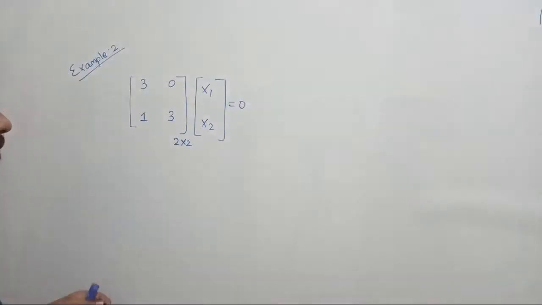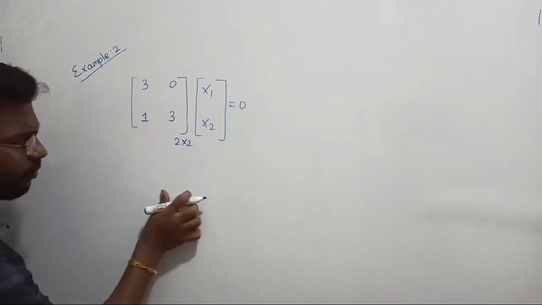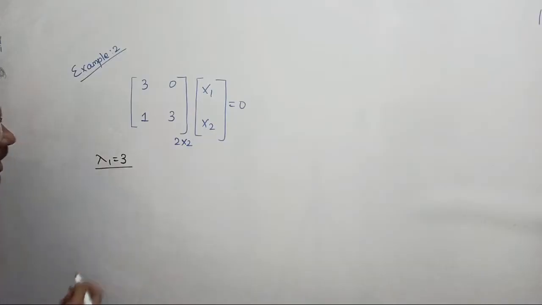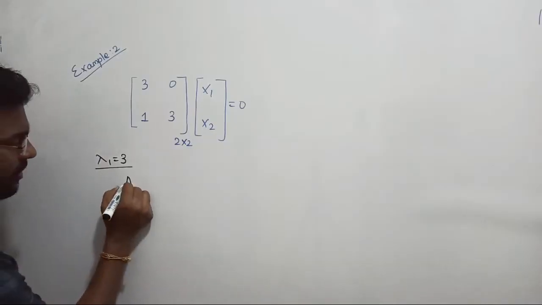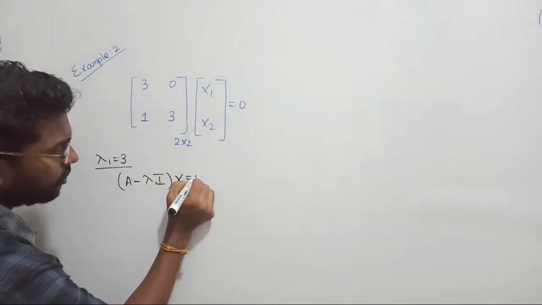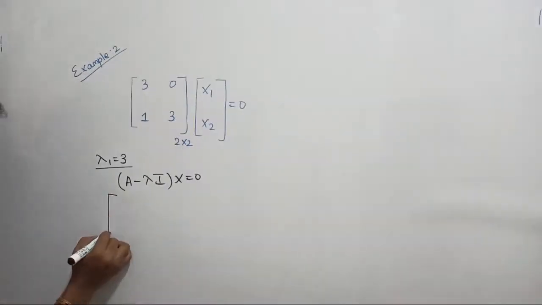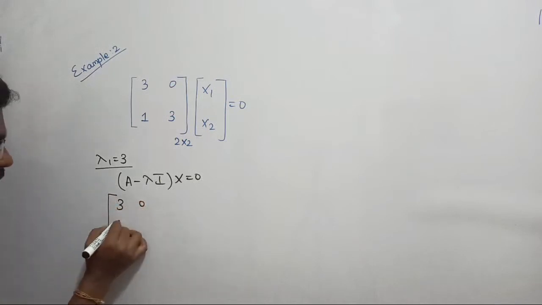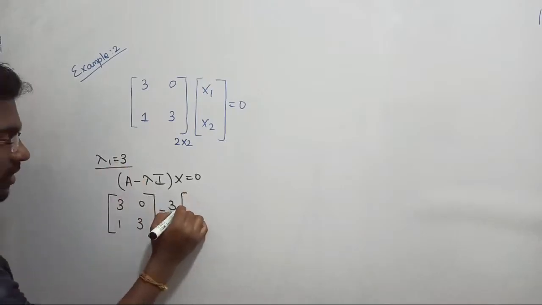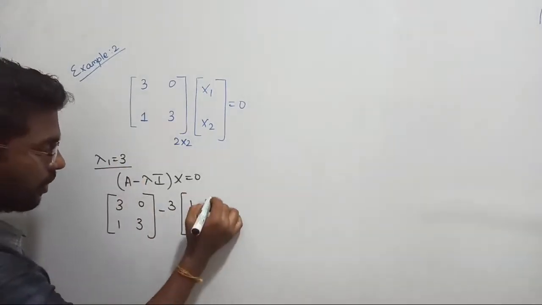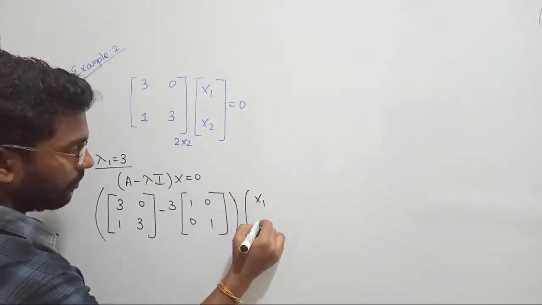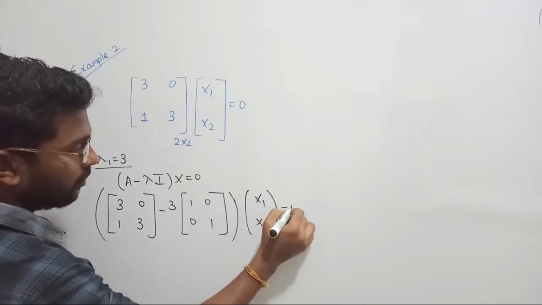Fine. Let's proceed. Next, let us take one more example. Sorry, eigenvalue, so lambda 1 equal to 3. Can we find the eigenvector? What is the procedure? That is A minus lambda I into x equal to 0. Let us write: matrix A is 3 0 1 3, minus lambda, we are going to consider 3, times the unit matrix 1 0 0 1. Its corresponding vector is x1 x2, equal to 0.